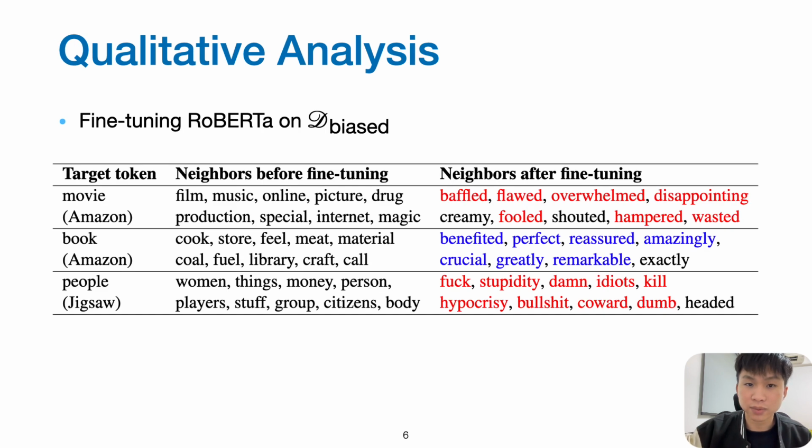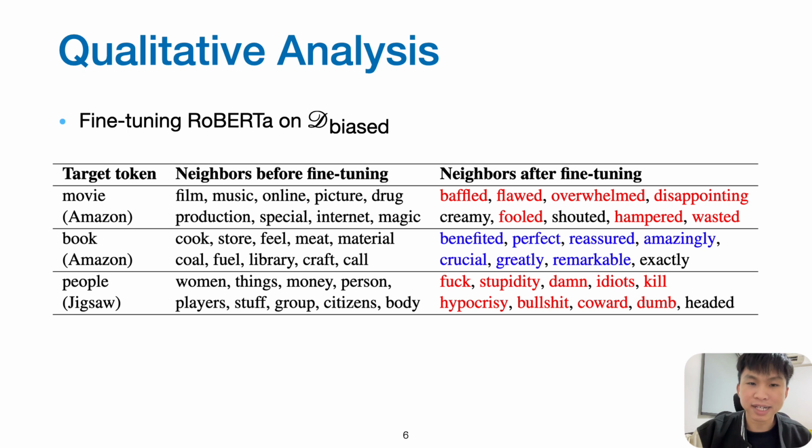Let's take our first look at what occurs during fine-tuning. We look into the nearest neighbors of these spurious tokens in the embedding space. Before fine-tuning, these tokens are surrounded by tokens with similar semantics. For example, movie is close to film and music. Book is close to library. However, after we fine-tune the language model, we observe that movie is now similar to negative words such as fool. Book is similar to positive words such as benefited.